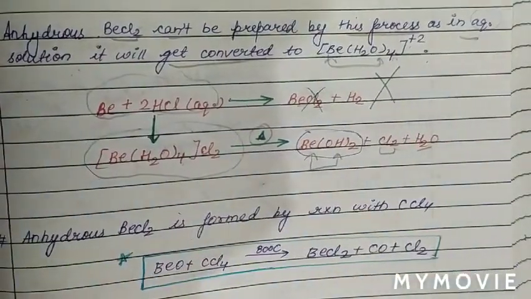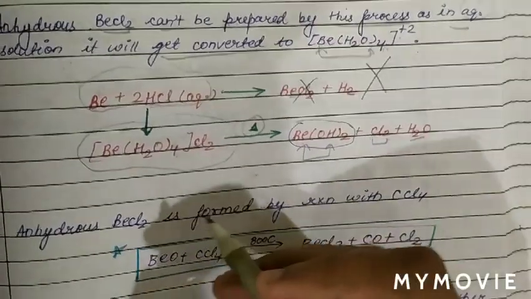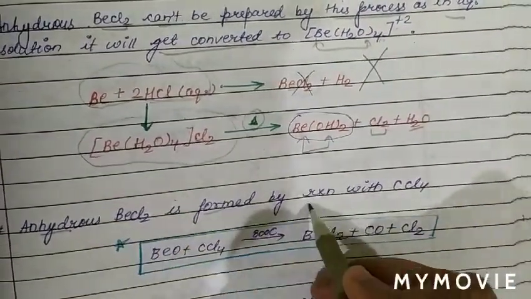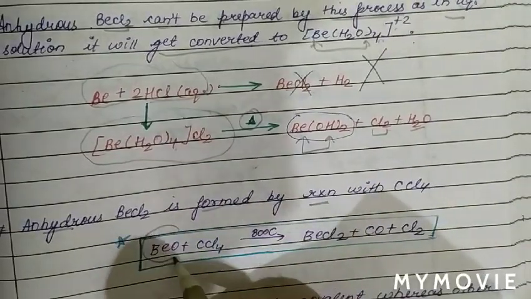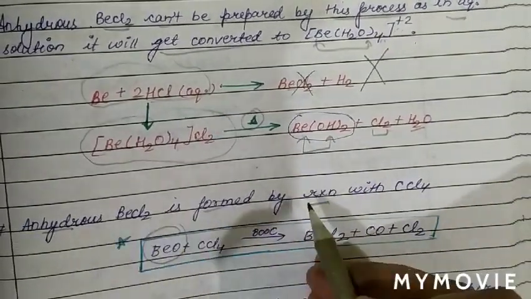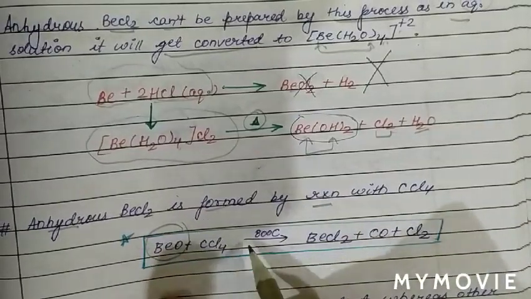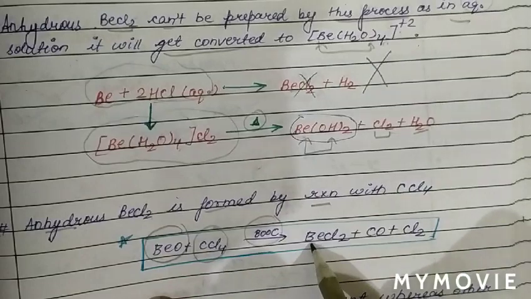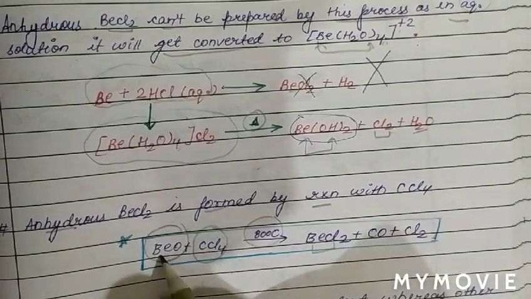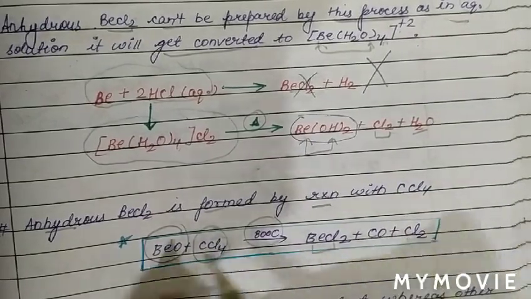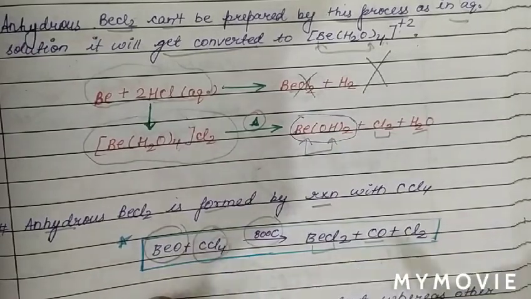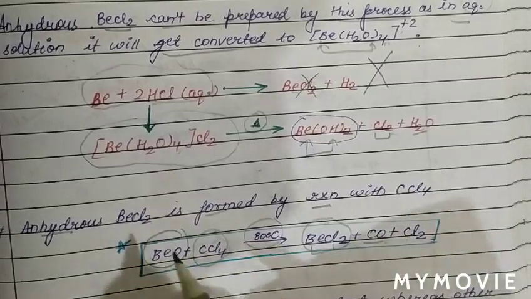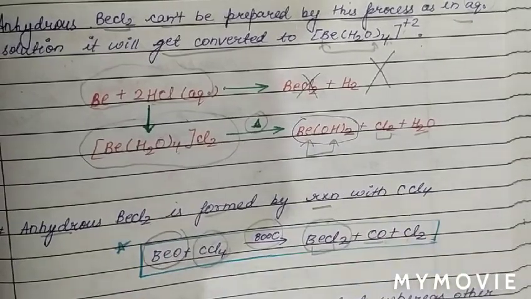Now see the preparation of anhydrous BeCl2. Anhydrous BeCl2 is formed by the reaction of beryllium oxide with CCl4 at a high temperature of 800 degrees Celsius. Then BeCl2 is obtained, Cl2 gas is removed and carbon combines with oxygen, so carbon monoxide, Cl2 and BeCl2 are formed. So this is the correct method for the preparation of anhydrous BeCl2.